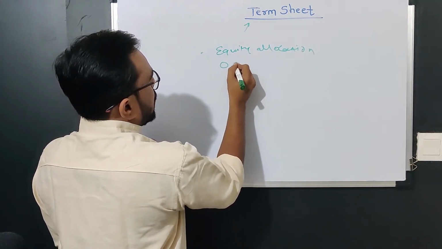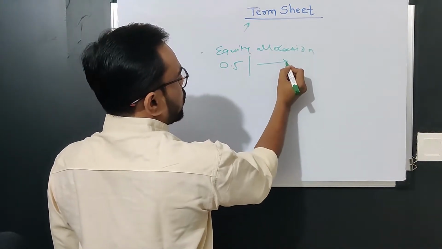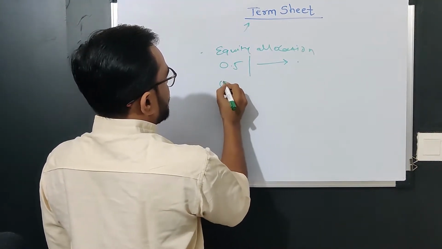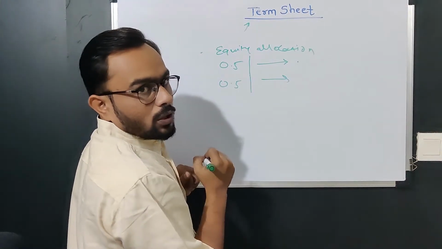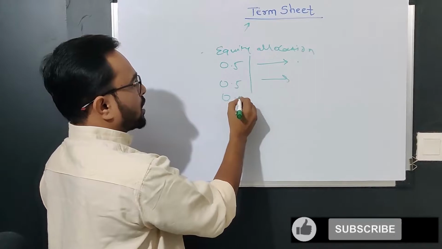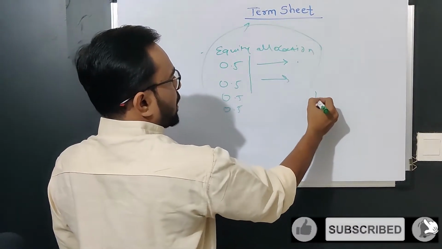Means if an investor is giving me 0.5 right now, how much equity am I going to dilute right now? If he is giving me another 0.5 after 3 months, how much am I going to dilute after 3 months? Likewise after 6 months, after 12 months. So according to the funding,